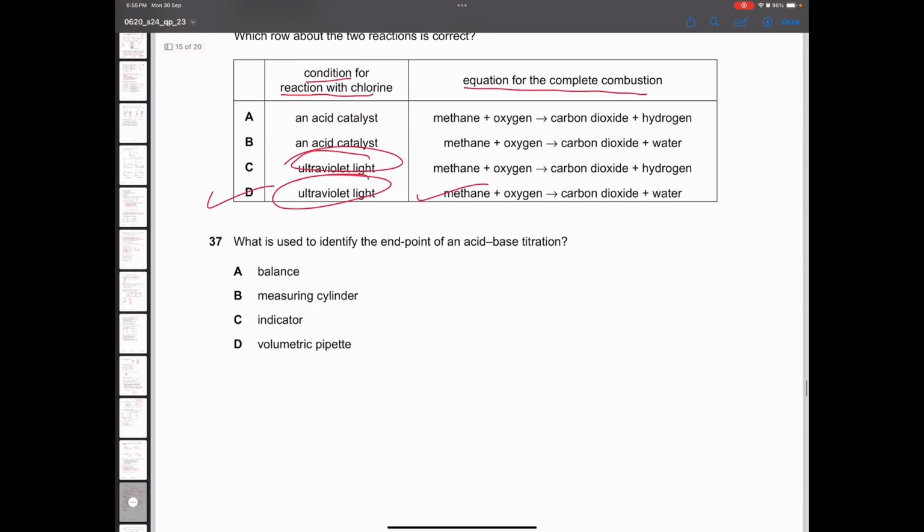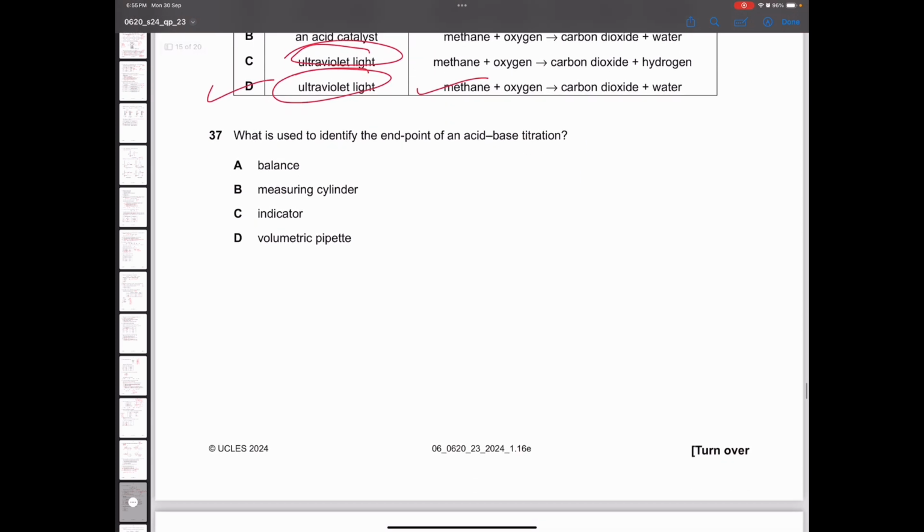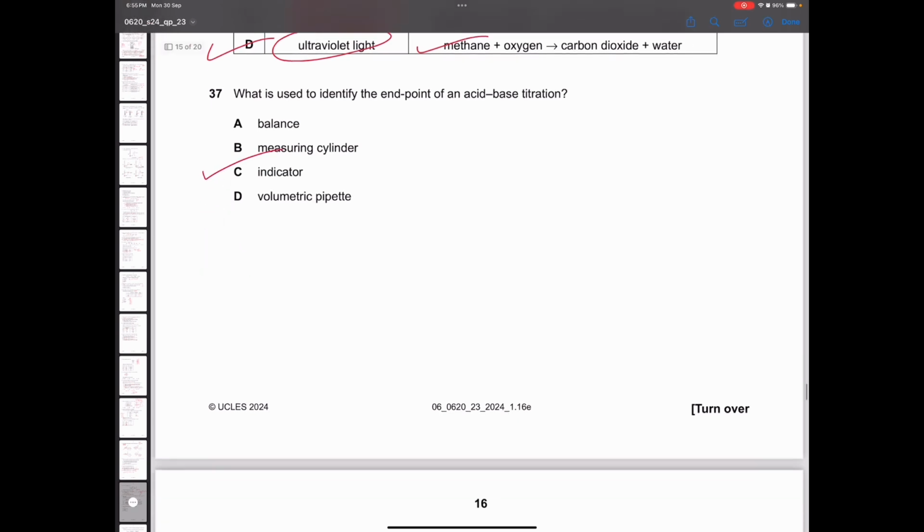Next question, what is used to identify the end point of acid-base titration? Indicator is always used. When the indicator changes color, then only the acid-base titration is finished. So option C is the correct one.